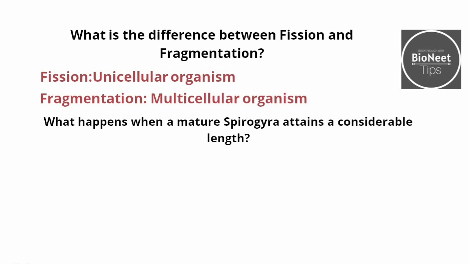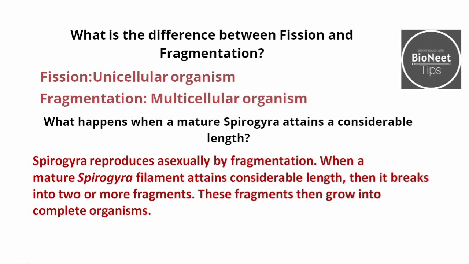What happens when a mature Spirogyra attains a considerable length? Spirogyra reproduces asexually by fragmentation. When a mature Spirogyra filament attains considerable length, it breaks into 2 or more fragments, and then these fragments grow into complete organisms.